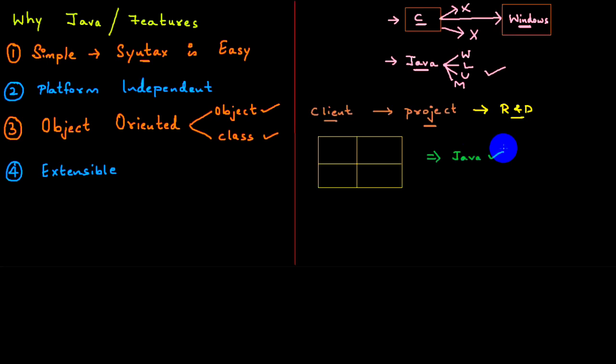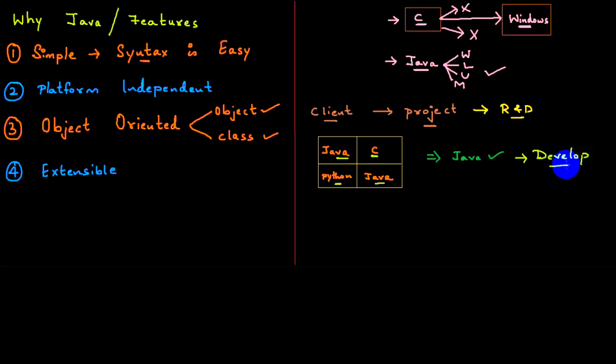But after a lot of research, you come to the conclusion that if I develop the first module in Java, it is efficient. Second module in C, it is efficient. Third module in Python, it is efficient. And the fourth module again in Java, it is efficient. So it means, in order to develop a product, an application, it's not that you have to use only Java. You can take the help of C, you can take the help of Python, integrate it with Java and develop an application.